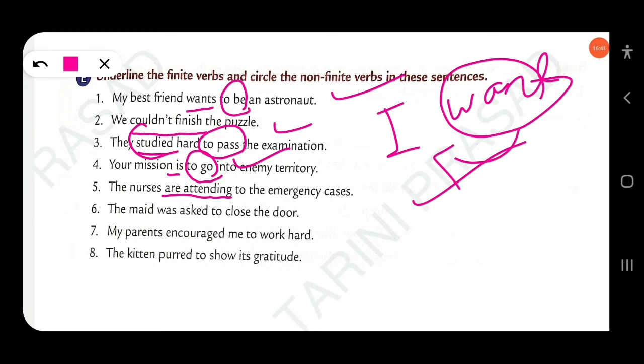Then next, the maid was asked to close the door. Was asked is finite verb. You have to underline it, and the non-finite is to close. You have to circle to close. Okay. Then next, my parents encouraged me to work hard. Encouraged is finite verb. It indicates the tense, simple past, and to work is non-finite verb. Then next, the kitten put to show its gratitude. Put is finite verb, and to show is non-finite verb. Clear? It shows past tense, and the other shows no tense. That's why it is non-finite verb.